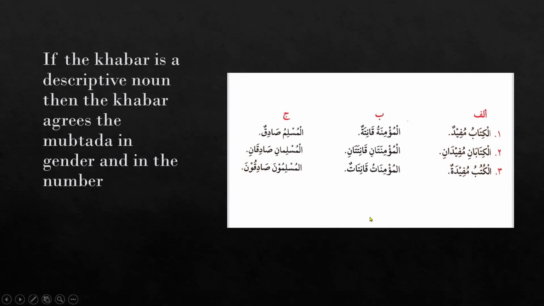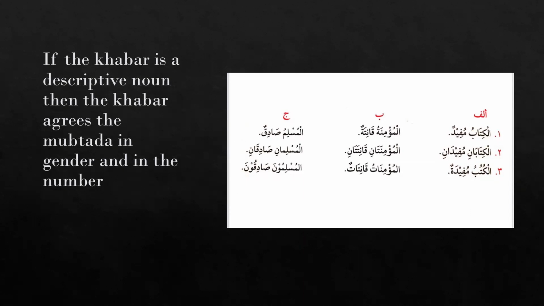So we can see here Al-Kitabu, this is singular, then its khabar agrees with it in number and in gender. This is Al-Kitabu, this is masculine, and the khabar is also masculine. This is singular, and the khabar is also singular. Both mubtada and khabar agree in number and gender.